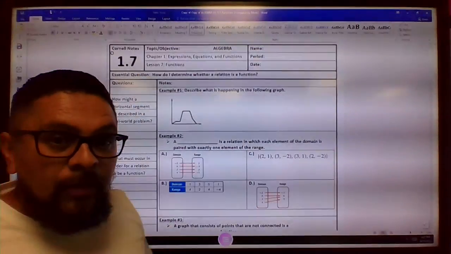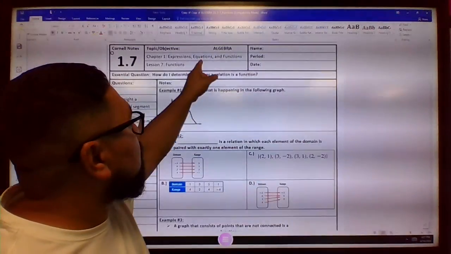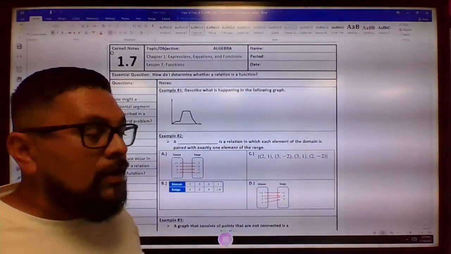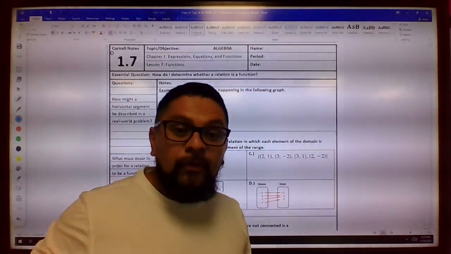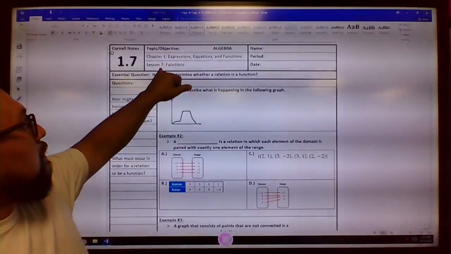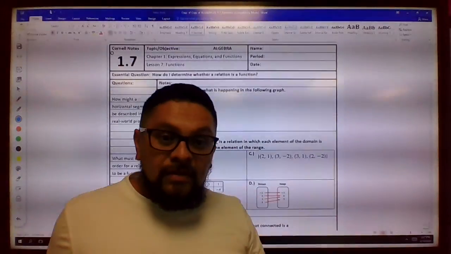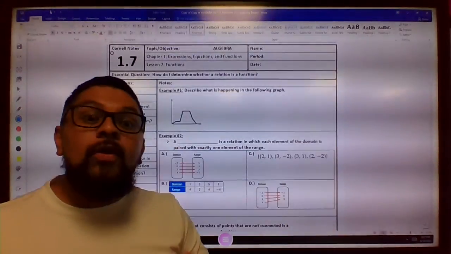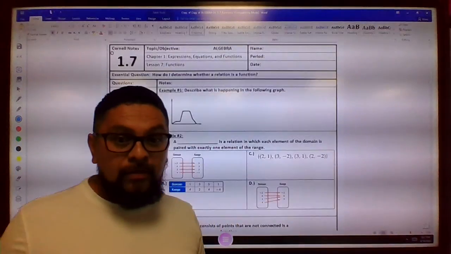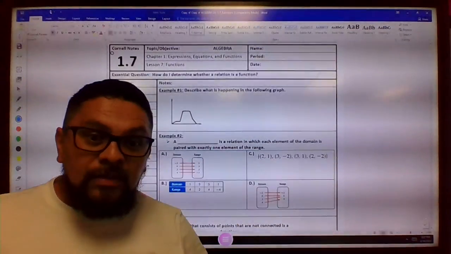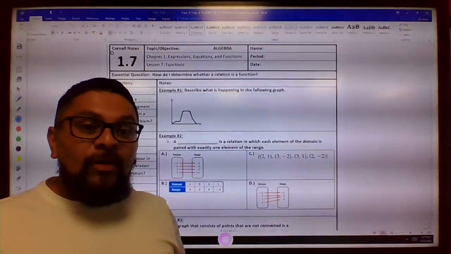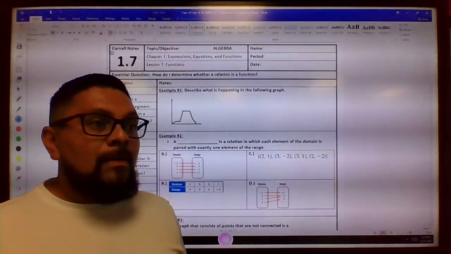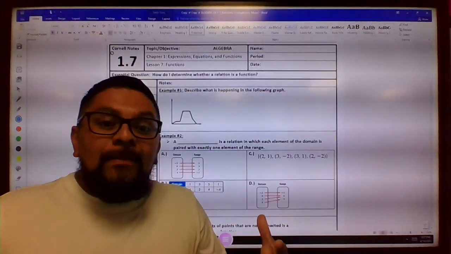So we're on chapter one, and this is expressions, equations, and functions. We went over expressions and equations. That was your review. This lesson 7 is about functions. You've been dealing with equations and expressions up to this point. You've seen the equations as well, but now it's going to be a little bit more real as far as what it means.